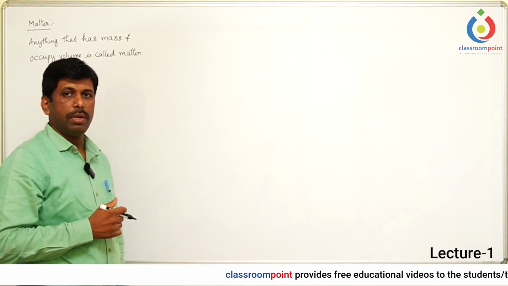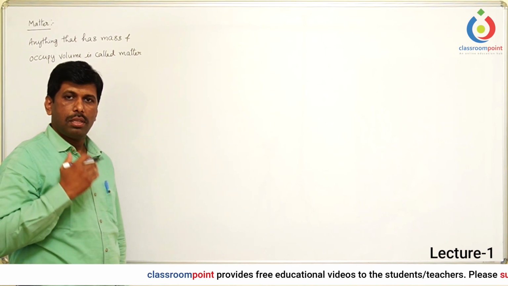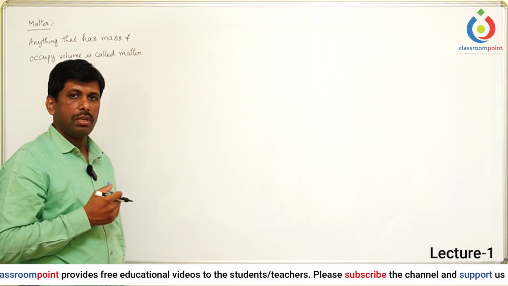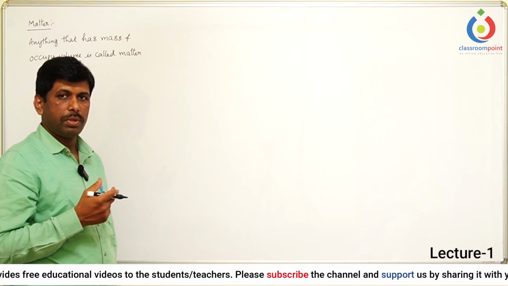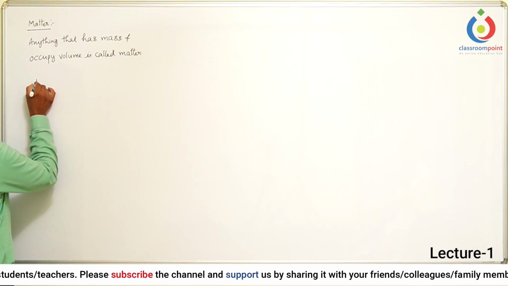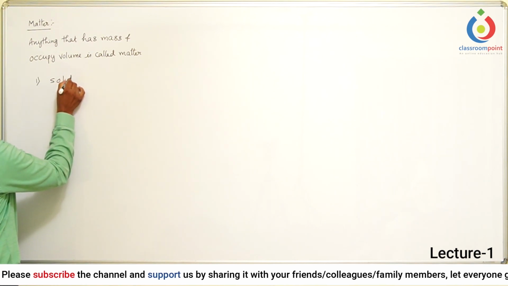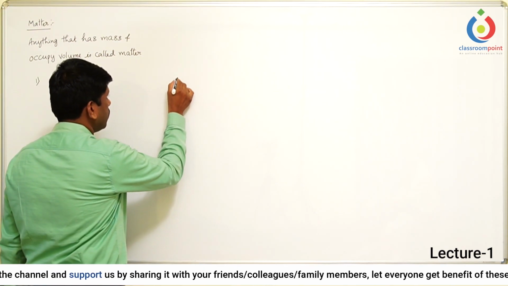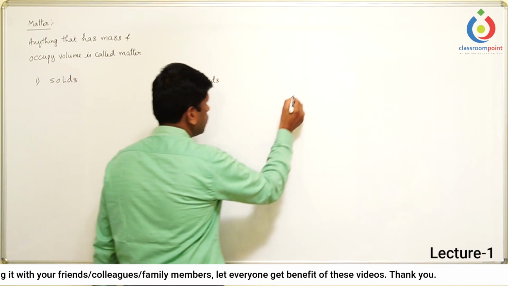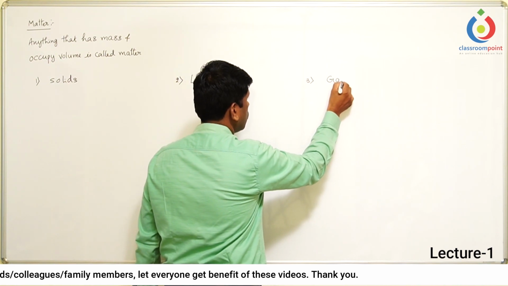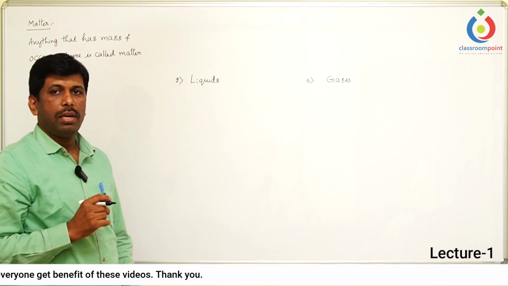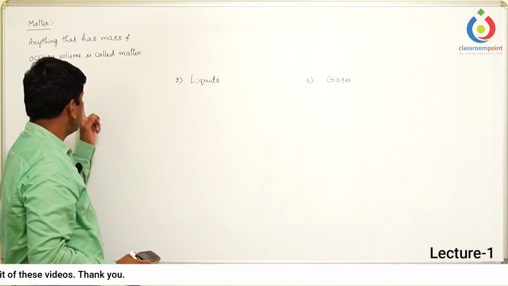Usually in standard forms, matter is present in three categories. They are solids, liquids and gases. These are called the standard forms of matter. Many other forms are also present, but we take only the standard forms here. So let us take here: solids, second one, liquids, third one, gases.